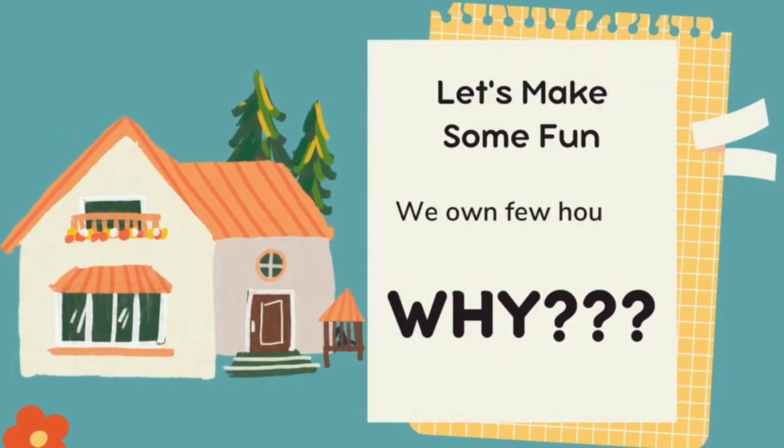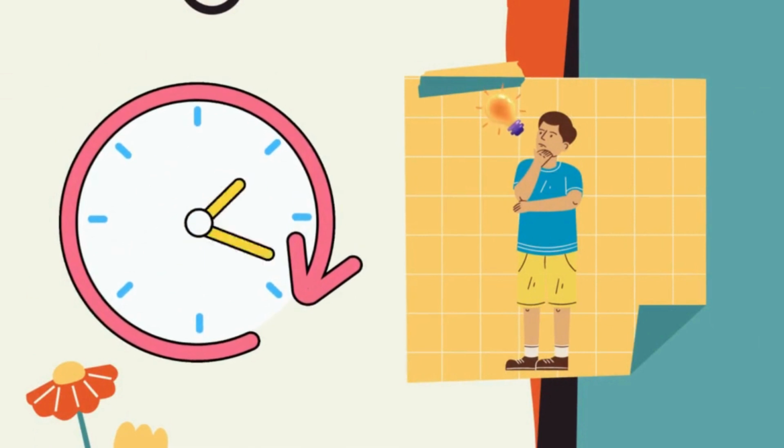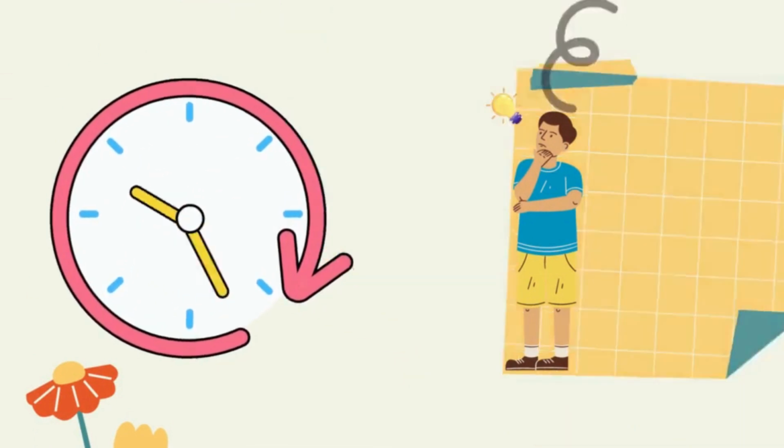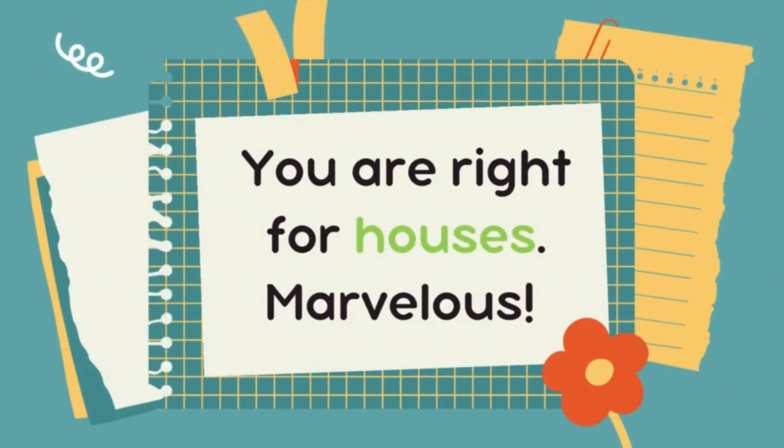Marvelous. Let's do another sentence with me. We own few houses. Now tell us why few is used in above sentence. You are right. For houses. Marvelous.